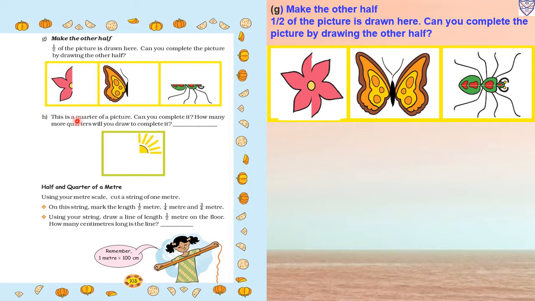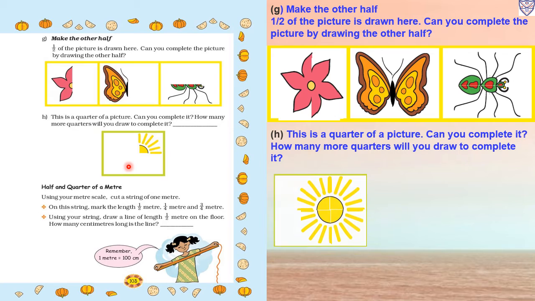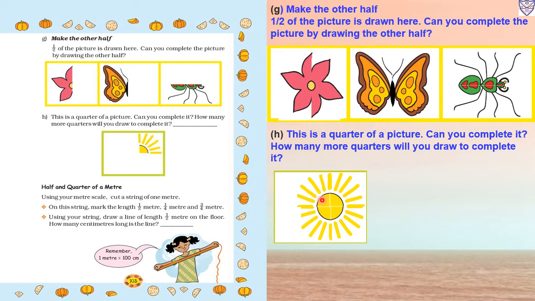Now H, this is a quarter of a picture. Can you complete it? How many more quarters will you draw to complete it? So here only the sun's quarter part is given, so we have to draw the rest of the parts. So it will take how many parts now? 1, 2, 3. So to complete the picture, 3 more quarters are required.